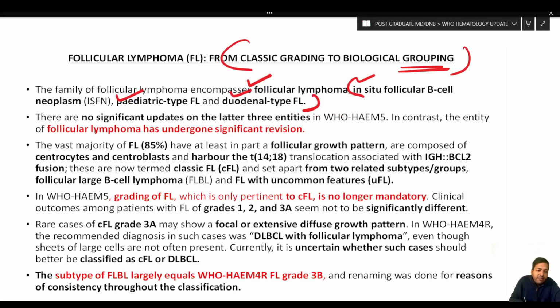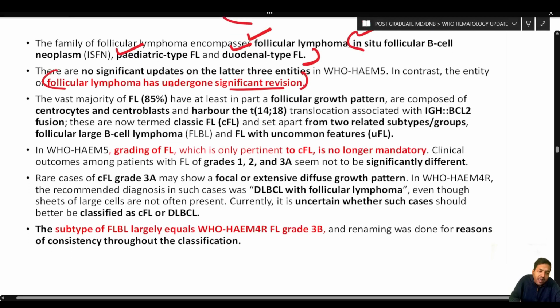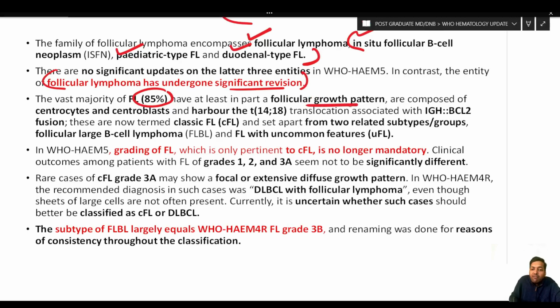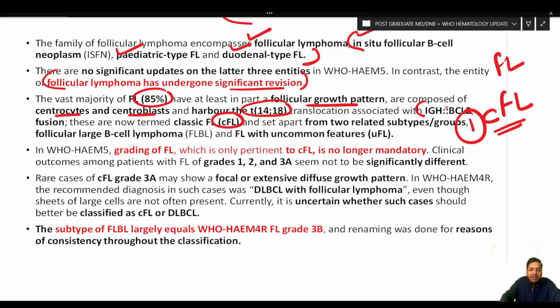In contrast, the entity follicular lymphoma has undergone a significant revision. So what is the revision? The vast majority of follicular lymphomas, around 85%, at least in part have a follicular growth pattern, are composed of centrocytes and centroblasts, and harbor the translocation t(14;18) associated with IGH::BCL2 fusion. These are termed classic follicular lymphoma. This was there before also, and it is there now. So around 85% are classic follicular lymphoma with these features.